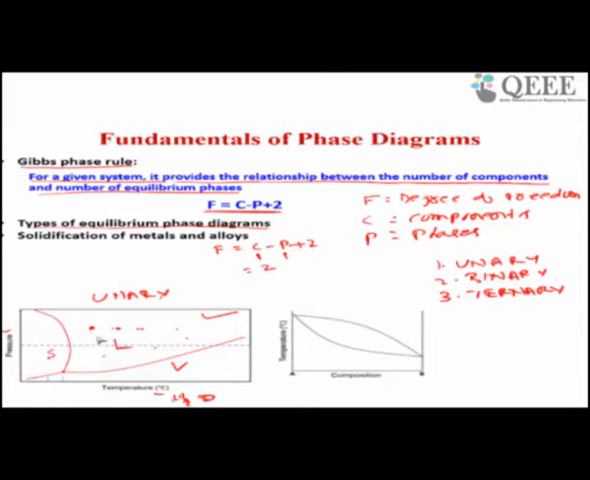I can fix the pressure and vary the temperature, and still I get the same liquid phase. Or what I can do, I can vary the pressure. So at any temperature, I will get the same liquid phase. Similarly, in vapor also, and in solid also, we will get the same condition.